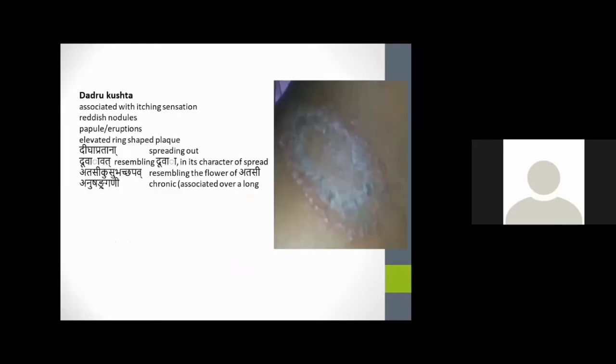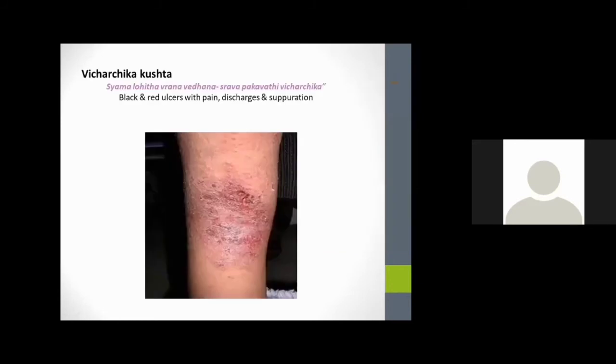Dadru Kushta is mainly associated with an itching sensation, and there will be reddish nodules and papular eruptions. The lesions will be elevated ring-shaped plaques, Dirgha Pratana, resembling the flower of Atasi. In case of Vicharchika Kushta, it is Shyava, Lohita, Vrana, Vedana, Srava: black and red ulcers with pain and discharge. Here the discharge is the main symptom as described in the skin condition.